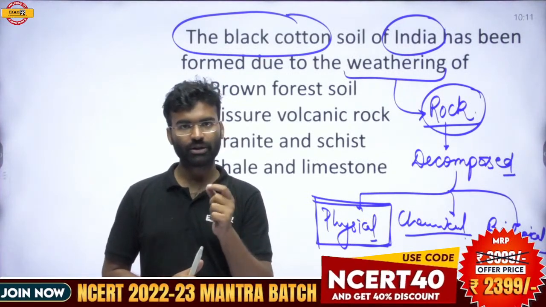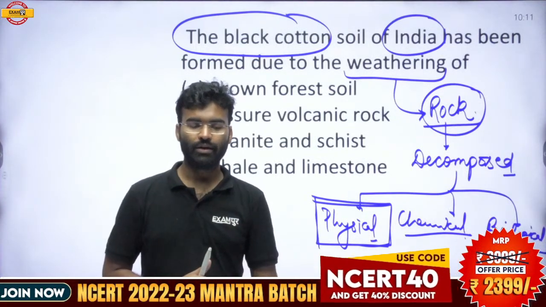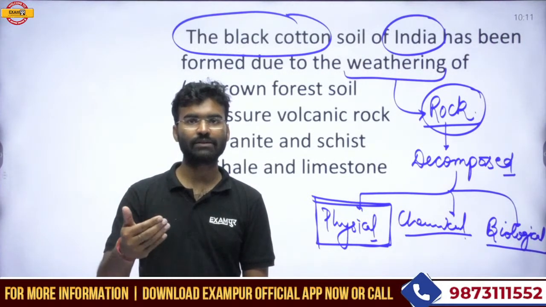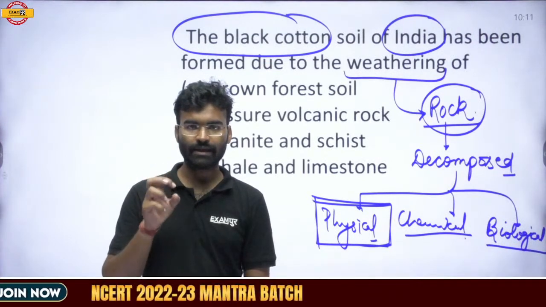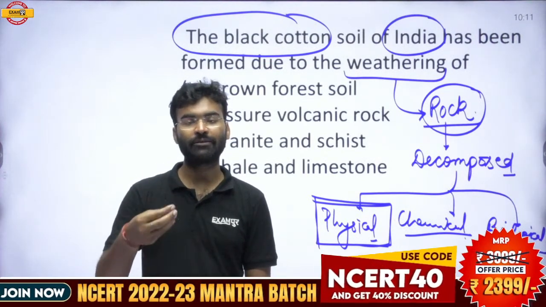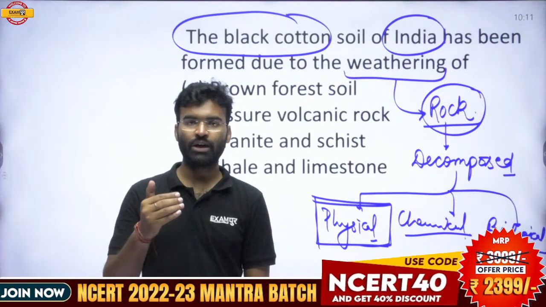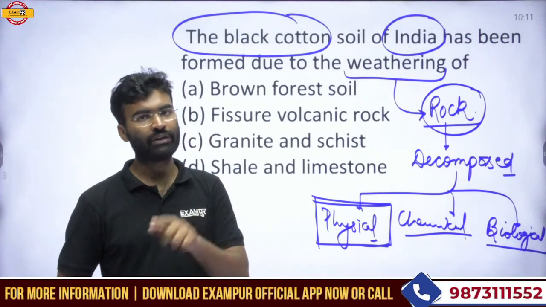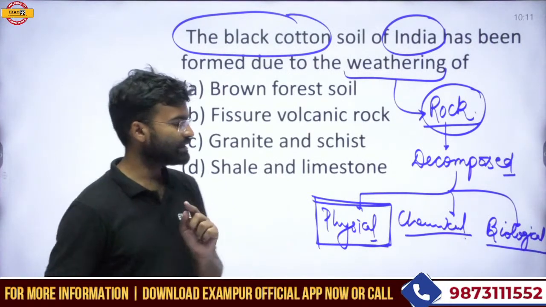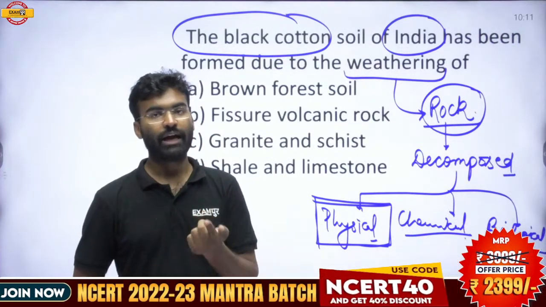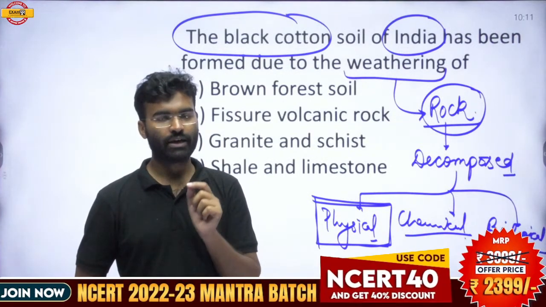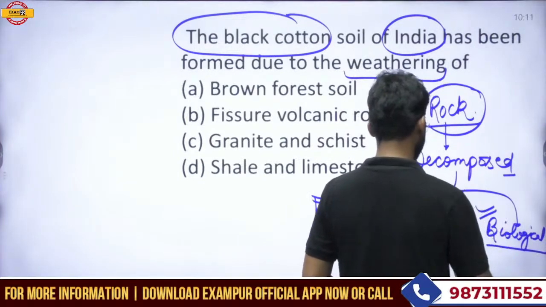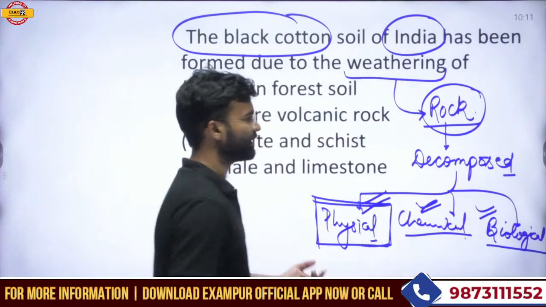And the fragmentation of the rock due to a biological factor, such as chemicals or acidic secretion by some organism or microorganism, and that acid is responsible for making the rock weaker. If the rock is getting weaker due to such chemicals, that means the factor is biological, and because of that the rock comes into a decomposed form. That type of weathering is called biological weathering. So chemical, physical, and biological weathering are the three types of weathering.